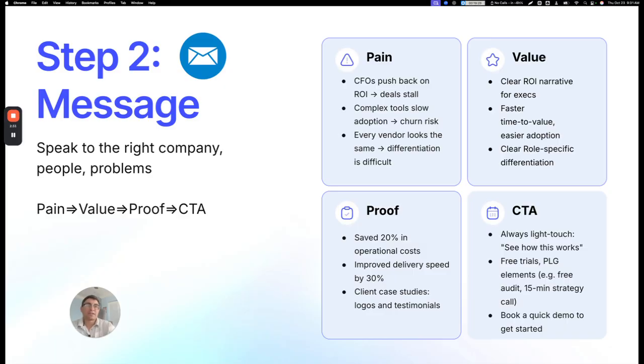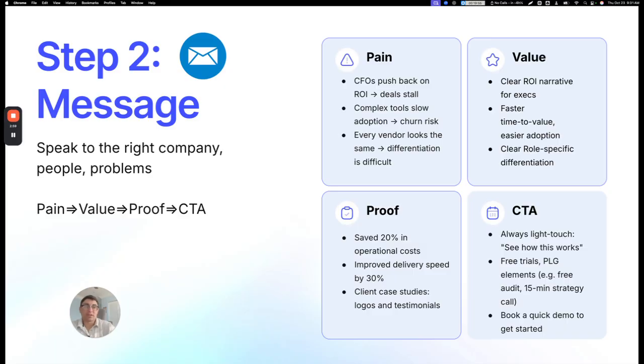Value highlights things like clear ROI for executives, faster time to value, and easier adoption. Proof includes results like saving 20% on operation costs and improving delivery speed by 30%. CTA is always light touch: a free audit, a quick strategy session, or see how this works. This flow builds trust and drives engagement. The structure stays consistent, but the specifics change based on the client and the audience.